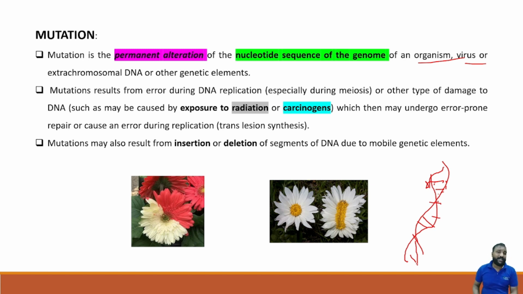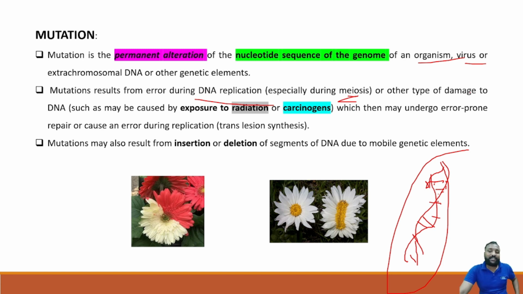The permanent alteration because of the change in the nucleotide arrangement or sequence is known as mutation, of any organism or virus or extrachromosomal DNA. Mutations result from errors during DNA replication. Errors in DNA replication during meiosis especially cause mutations.